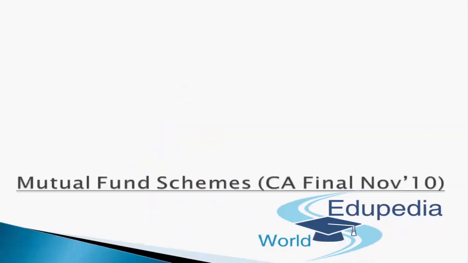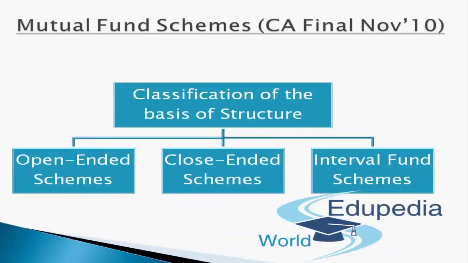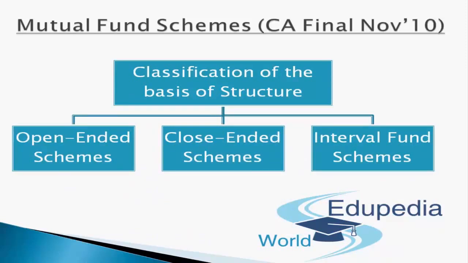So now let's move on to another topic, that is mutual fund schemes. What are the three main broad mutual fund schemes? This question has already been asked in the CA final examination, November 10. So the basic classification on the basis of structure involves three parts: open-ended schemes, closed-ended schemes and interval fund schemes. So what are open-ended, what are closed-ended, what are interval funds? We'll discuss these one after the other. So let's begin with open-ended schemes first.